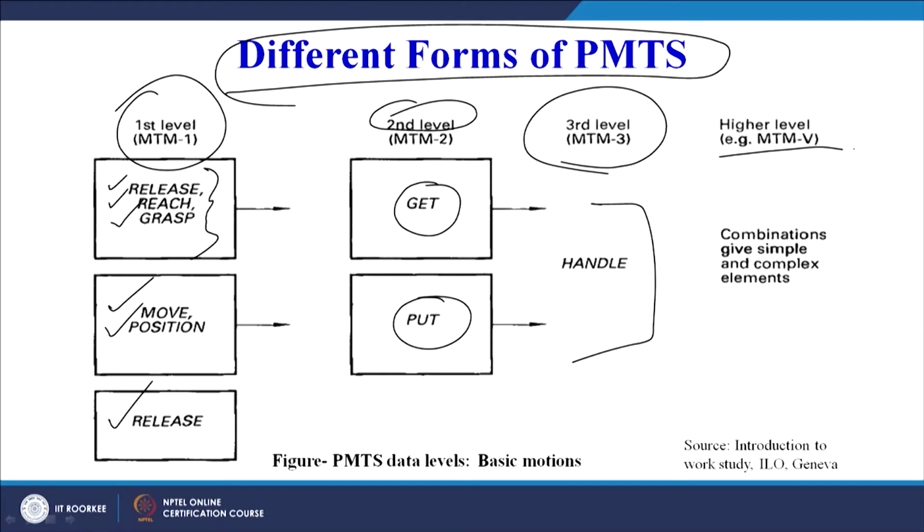So the level of analysis keeps on changing, and there are MTM2, MTM3, MTM4, and higher level MTM5 also given. So maybe different levels are there. It is for us to decide at what level of basic motions we want to go and find out the time required for performing the task.